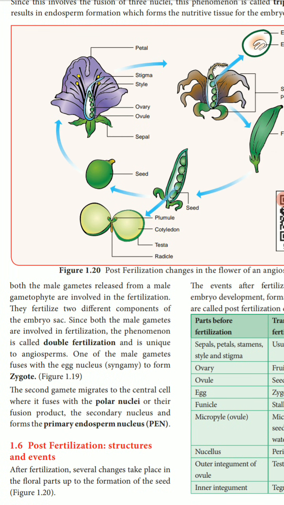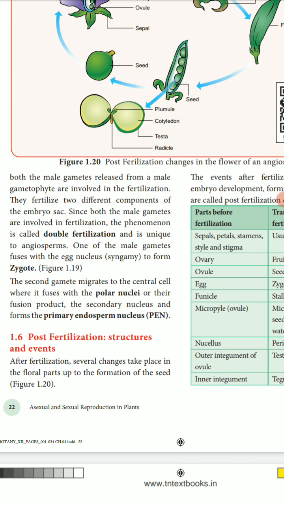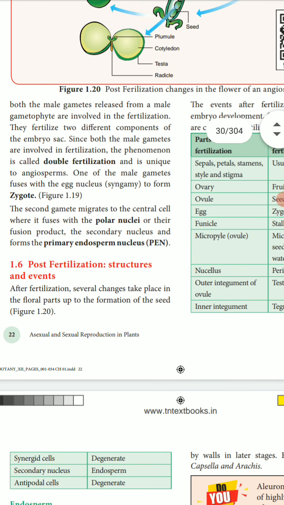One of the male gametes fuses with the egg nucleus, called syngamy, to form the zygote. The second male gamete migrates to the central cell and fuses with the polar nuclei, forming the secondary nucleus and the PEN. PEN means primary endosperm nucleus.